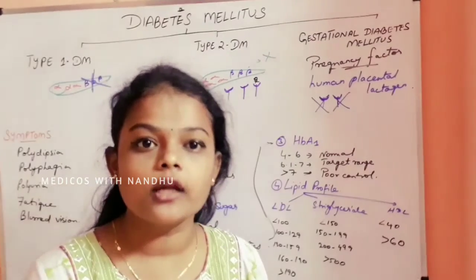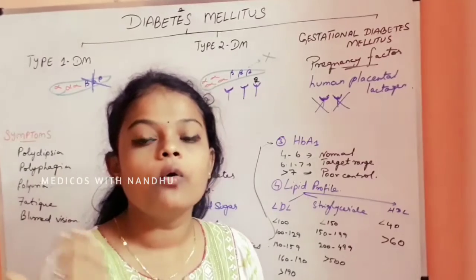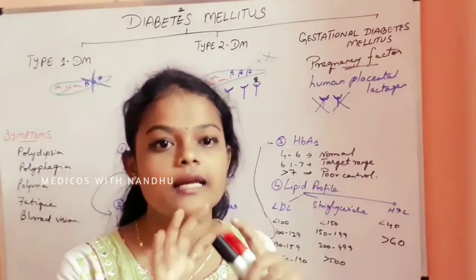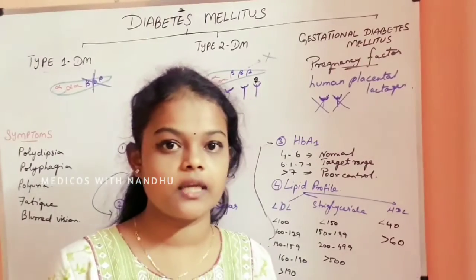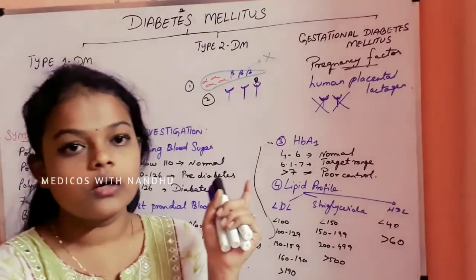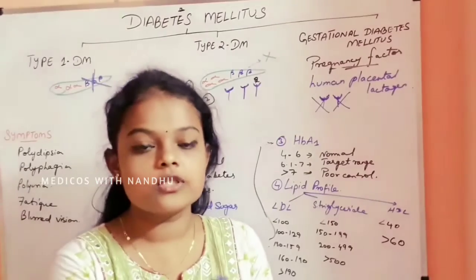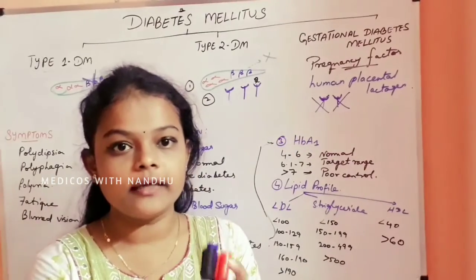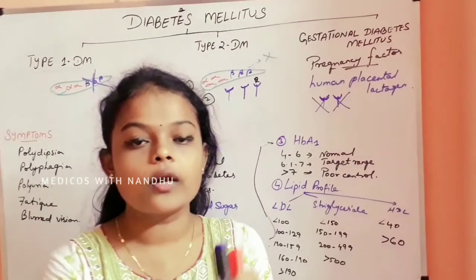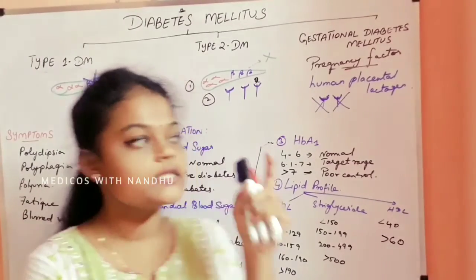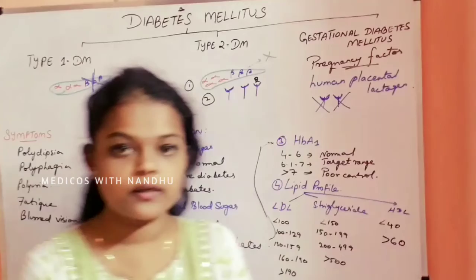We should take regular medication as an oral hypoglycemic agent. In the next video I will take the classification of oral hypoglycemic agents, and then we have to see insulin therapy. Insulin therapy can be given. So the treatment is diet and exercise, oral hypoglycemic agent, and insulin therapy. This is about diabetes mellitus.